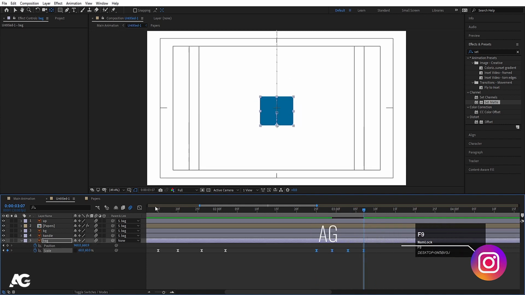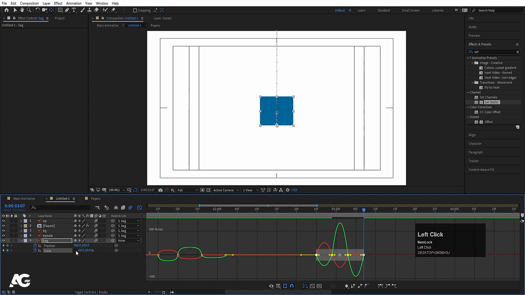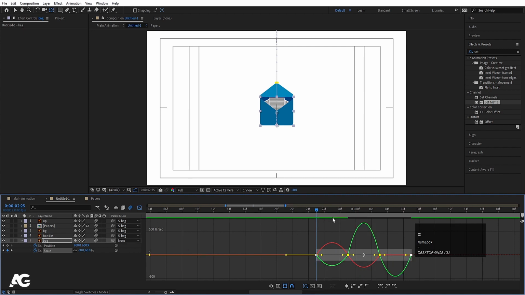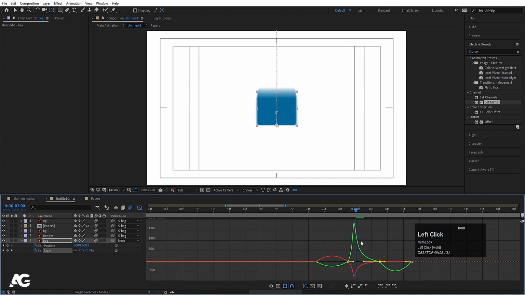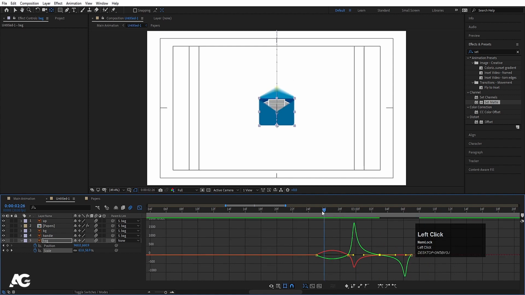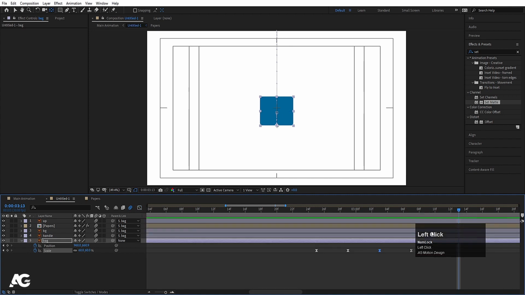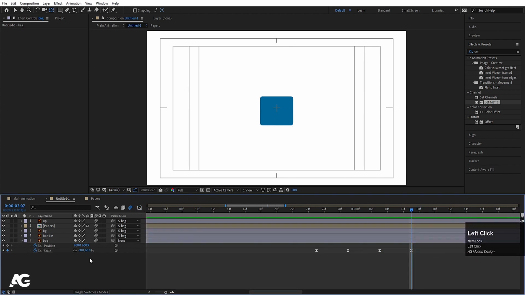Now select those keyframes, hit F9, and now we will adjust the graph editor of it, and check out this option again. From this let's move these handles over here, and select this and this handles over here. Unlink this again, and let's increase the size of it up to 70. So if you see now, we will get this bounce thing over here.